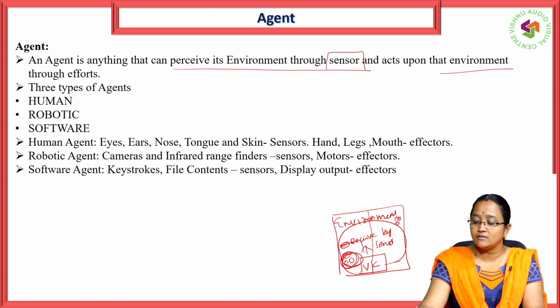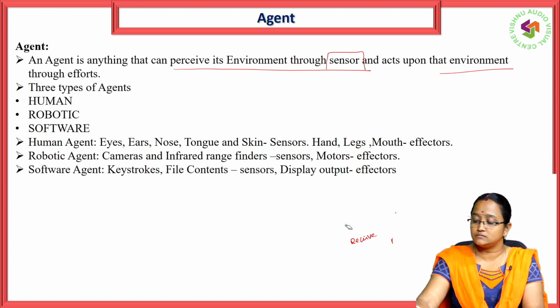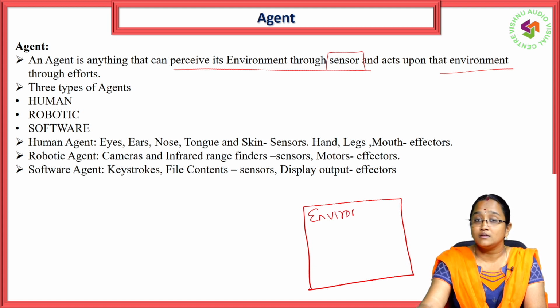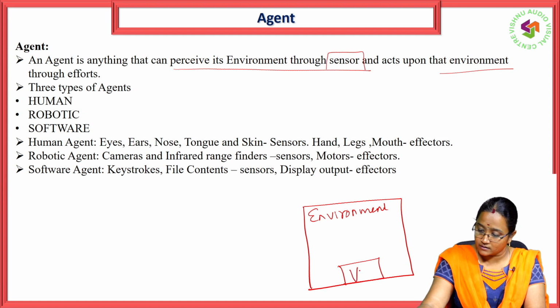Then it will check here whether there is any dust or not. Then it will move here and check, and then move here and check again. So this is how it works in the particular environment. This is the environment, and this is the vacuum cleaner.